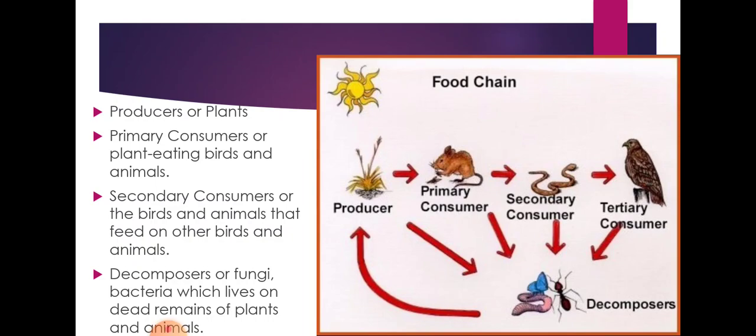Food chain we had discussed. Food chain is the same thing. Like we had these animals, whether it is a producer, primary consumer, secondary consumer, or tertiary consumer, they are all dependent on each other for survival. If they are not, there will be a problem.